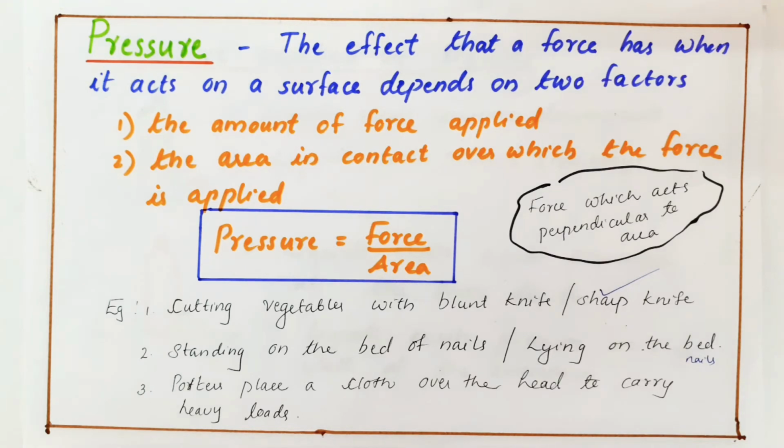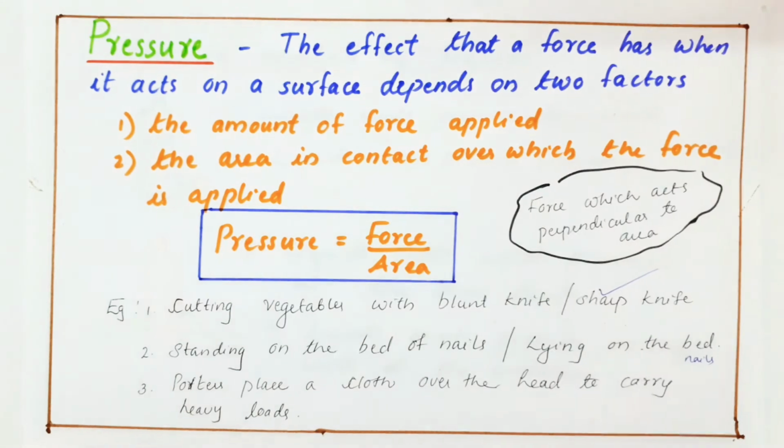So pressure is measured with force as well as area. In a few places we need to increase the area to decrease the pressure, but in a few places we need to decrease the area to increase the pressure. That means you see my first example and my last example.